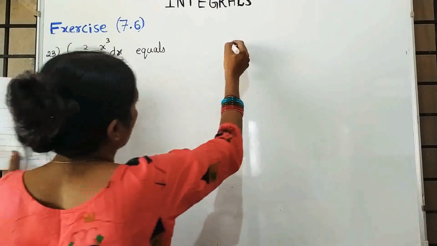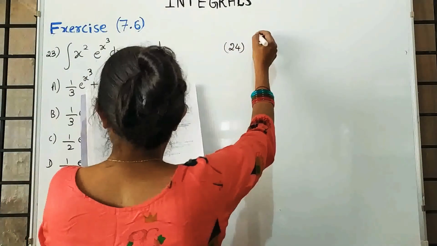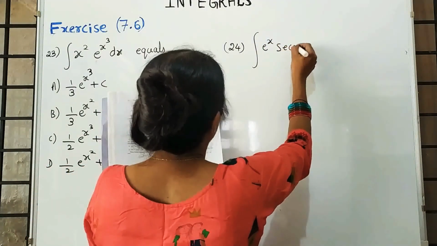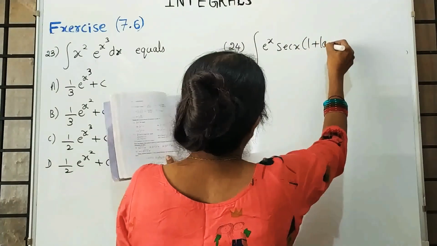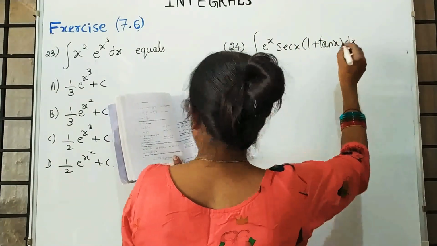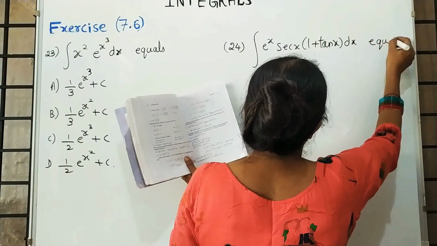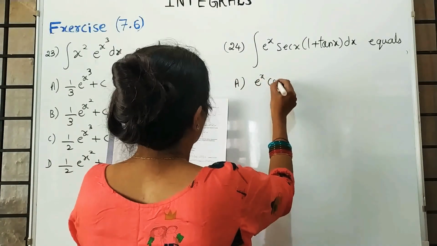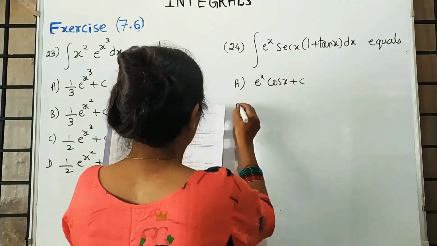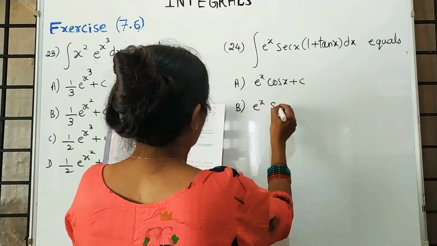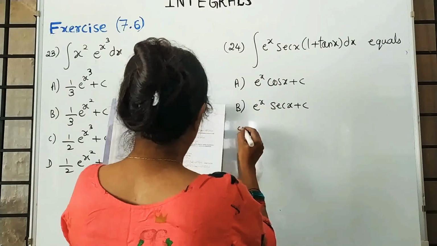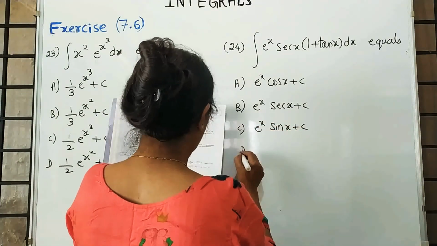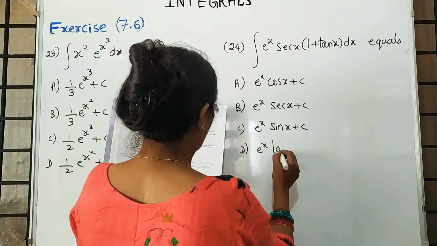I will write both the questions and I will explain that. Question number 24 is e raised to x in the bracket secant x in the bracket 1 plus tan x into dx equals, a e raised to x into cos x, b e raised to x into secant x, c e raised to x into sin x, d e raised to x into tan x.